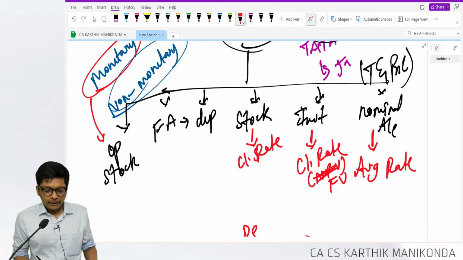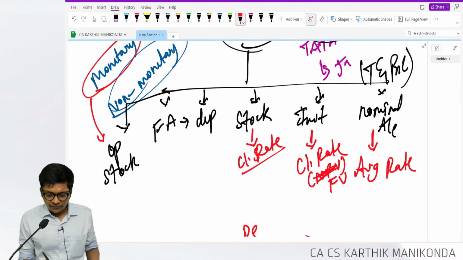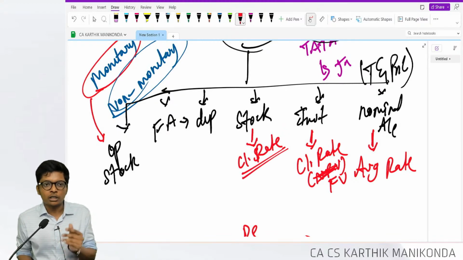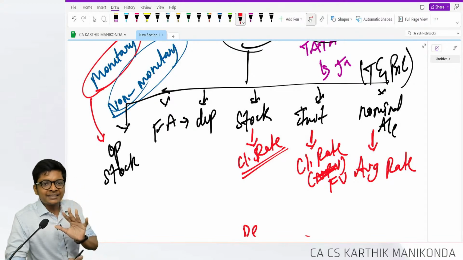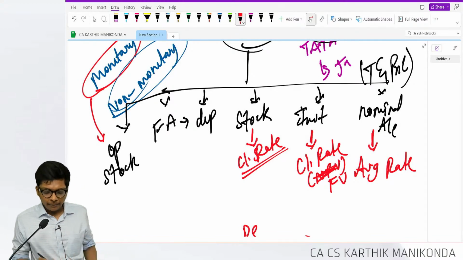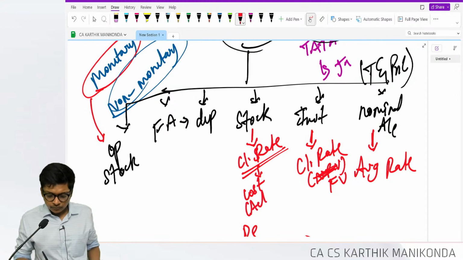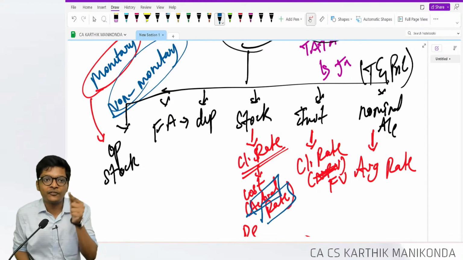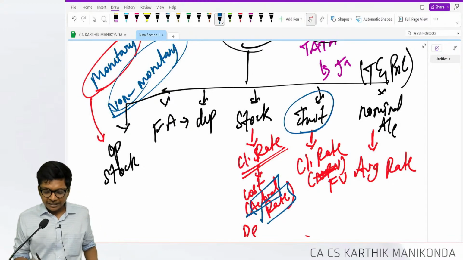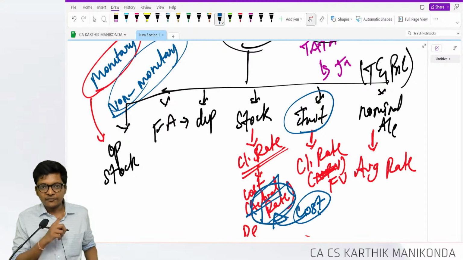Closing rate. Because if the question is silent, you take what? Closing rate. All the exam questions are only closing rate. But if they tell you it's valued at cost, which is an older cost, then you will take the actual rate, which was the rate on the date of purchase of the stock. Investments also the same. If you value at cost, you will take the actual rate before.